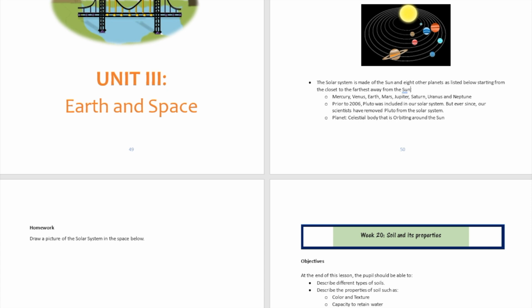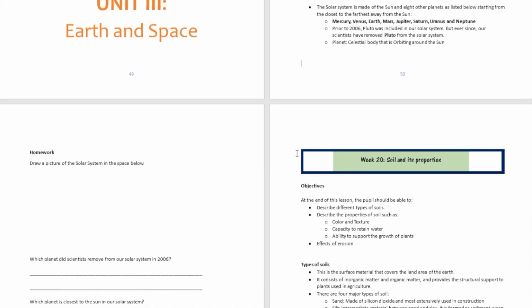How about that? So do you think that's going to help you to remember? Okay, so let's try to bolden it. So when you see your workbook, you are going to see these planets over here. 1, 2, 3, 4, 5, 6, 7, and 8. And we can bolden this one over here to remind us that Pluto was actually removed from our solar system in 2006 by the science community.